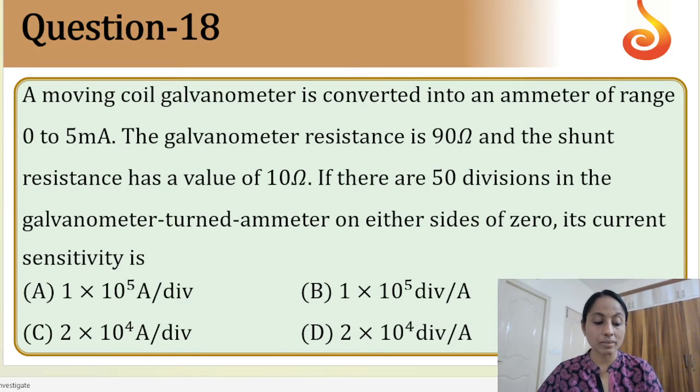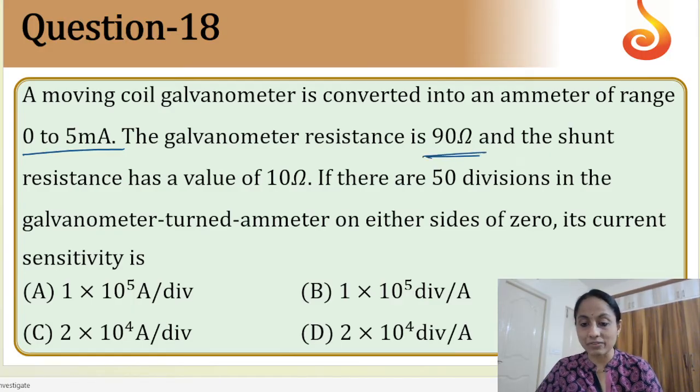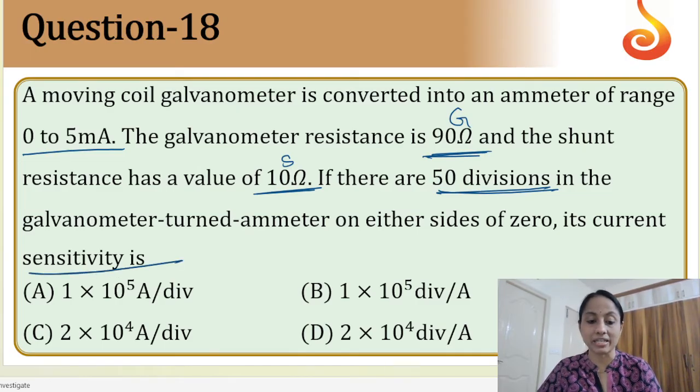Now moving on to question number 18. A moving coil galvanometer is converted into an ammeter of range 0 to 5 milliamperes. Okay. Now the galvanometer resistance is, let us take it as capital G, and the shunt resistance is S. Okay, there are 50 divisions in the galvanometer turned ammeter on either side of the 0. Its current sensitivity is. Okay, so for current sensitivity, the formula is,